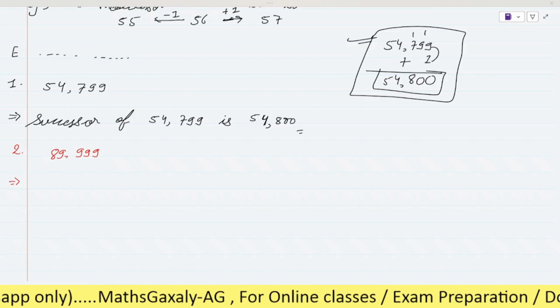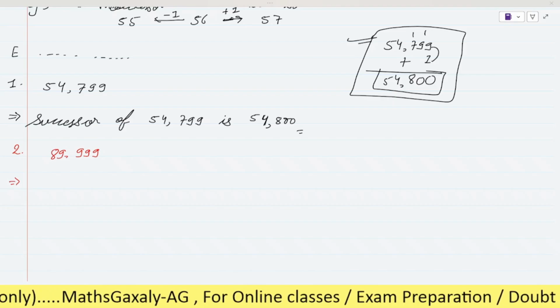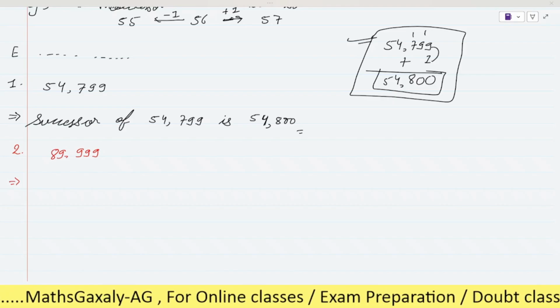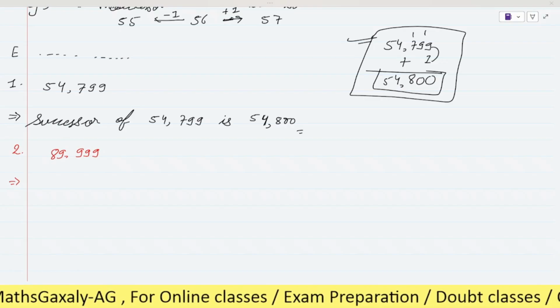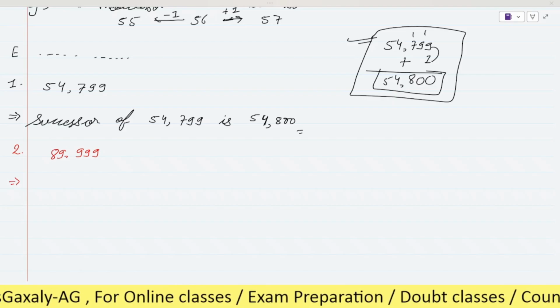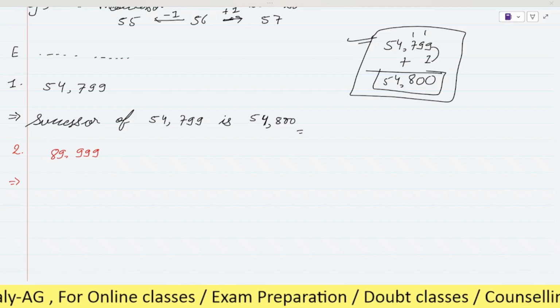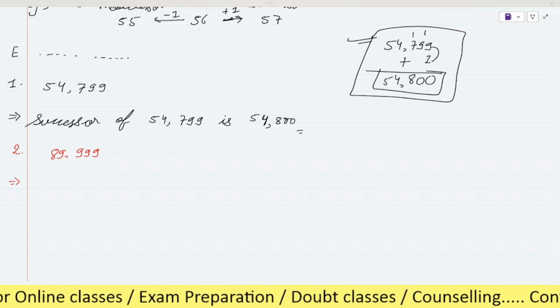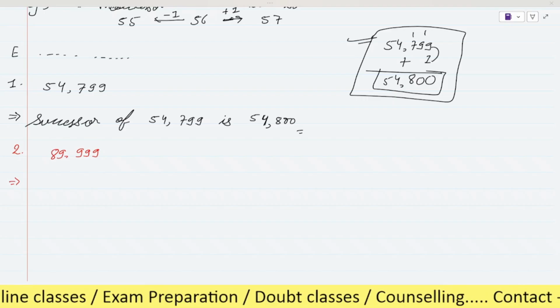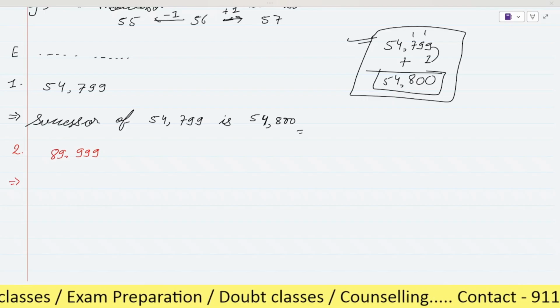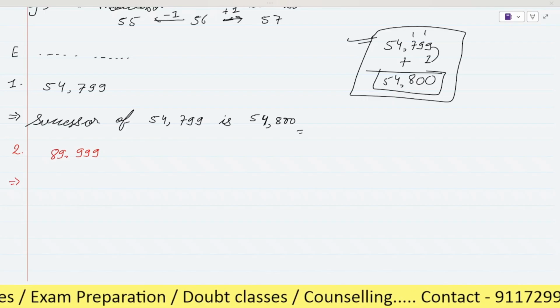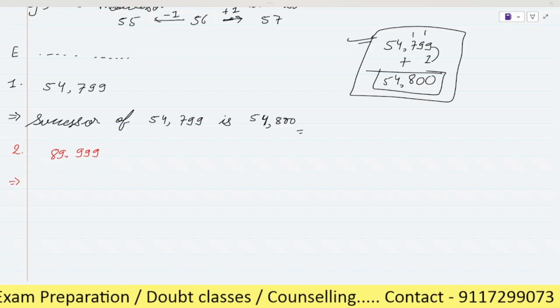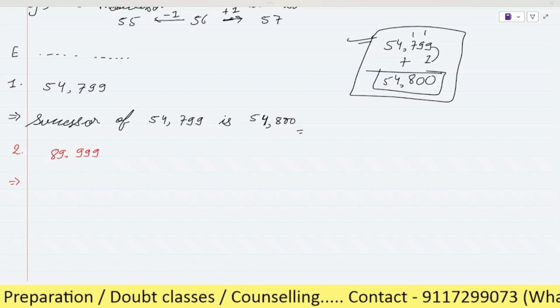So you have written successor of 54,799, that is 54,800. Acha, no need to give equal to if you have already written is. So just write is. No need to give equal to also.